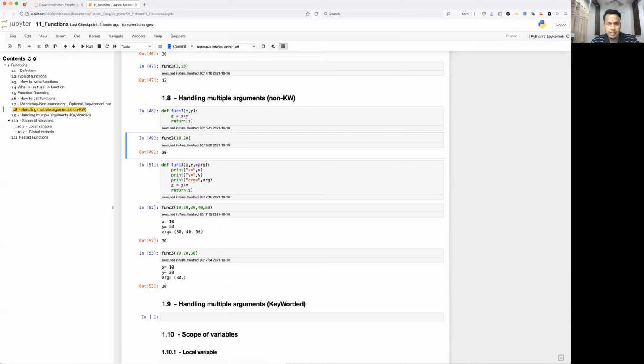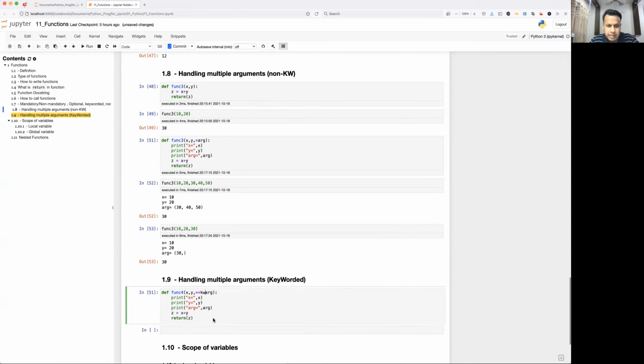Now we have a similar example for keyworded arguments as well. So let's say x you have initialized as 10, y you have initialized as 20. I'll just print it here. Func4, and keyworded arguments must be handled with double star, and we can denote it as kwarg.